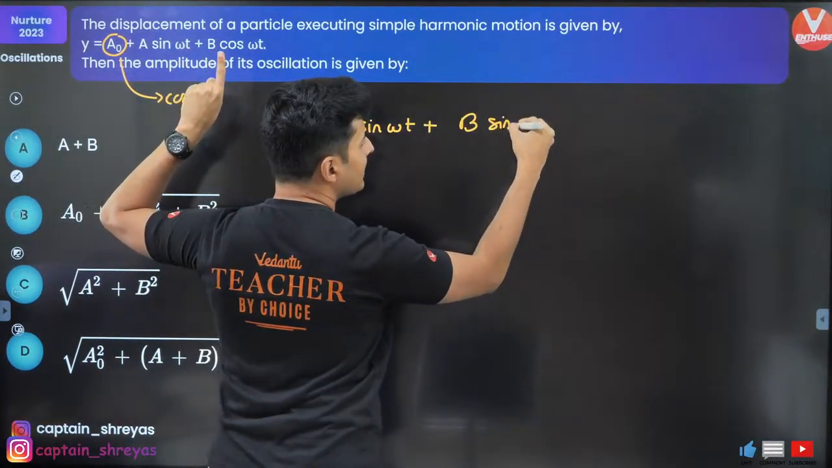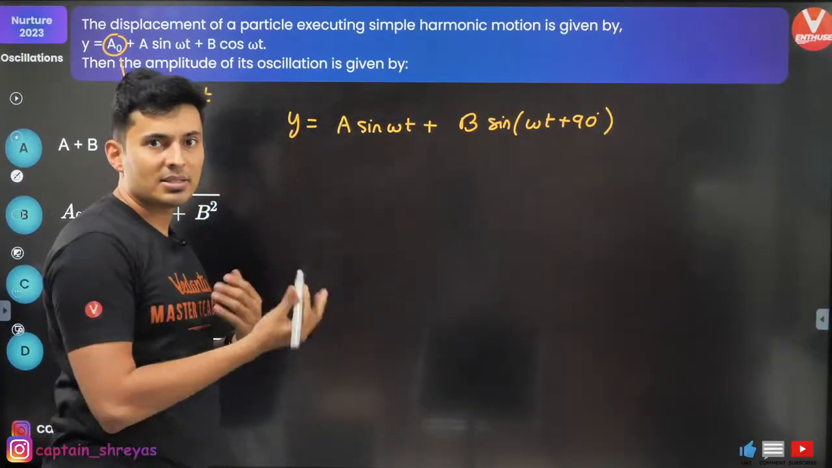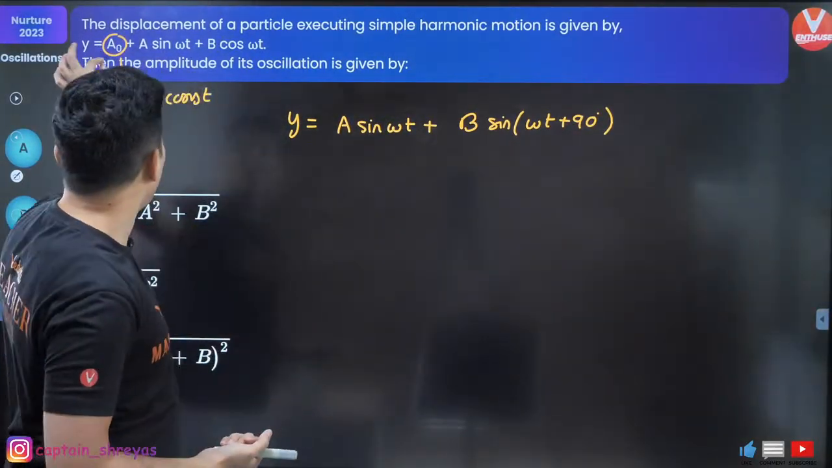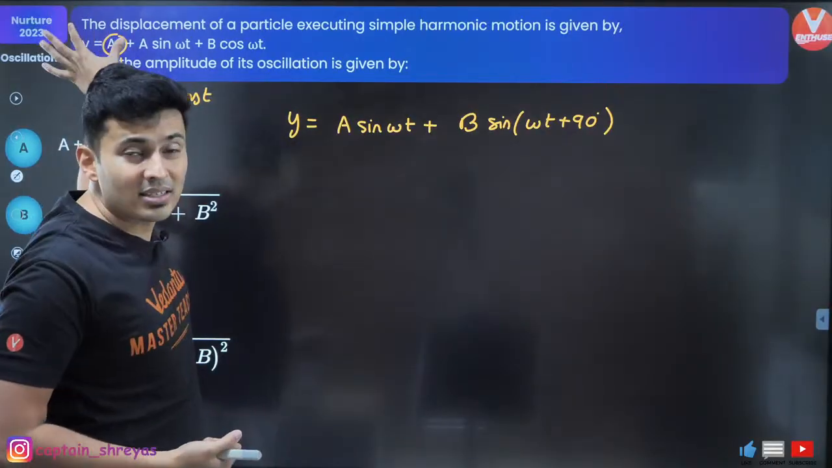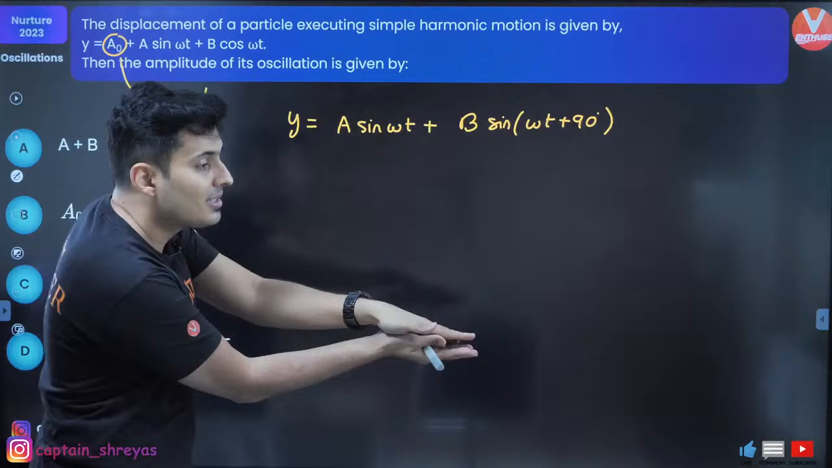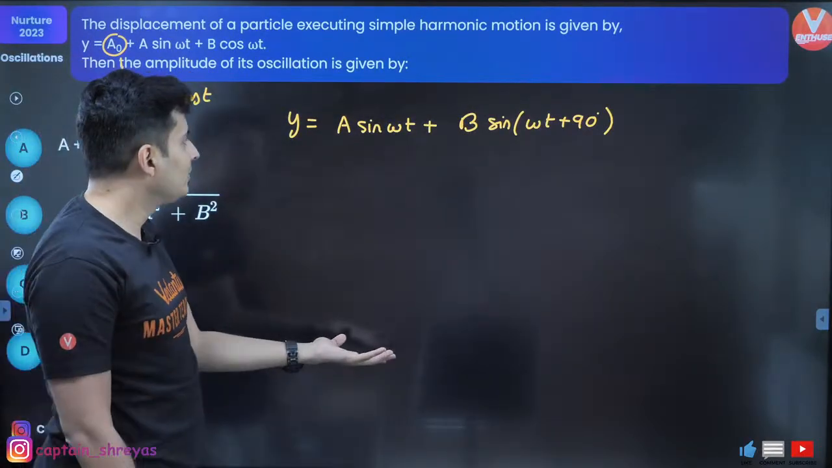Cos I can write it as sine omega t plus 90 degrees, right? Sine theta plus 90 is cos. This is the same thing, amplitude over here. This constant will not change the amplitude. It's a constant, remember. It's just going to shift. It's not going to do anything.